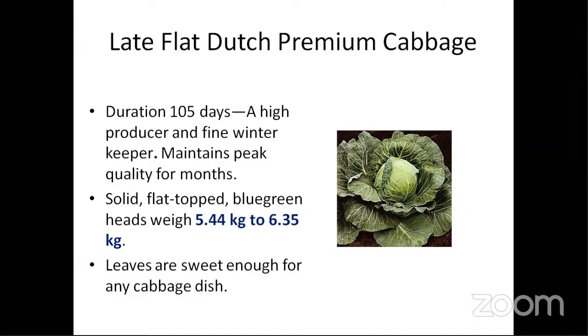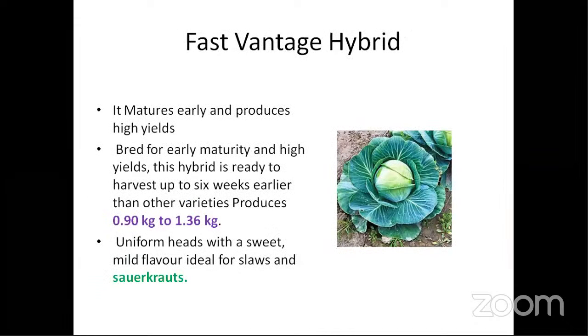These are sweet, little sweet kind of cabbage, because these are exotic selections or exotic collections. So obviously European, we have already mentioned that at high temperatures pungency increases, at low temperatures they are a little mild to sweet. That's the reason the leaves are a little sweet. Next, Fast Vantage hybrid. This you need not remember, but it is uniform and hence mostly used for sauerkraut preparation.